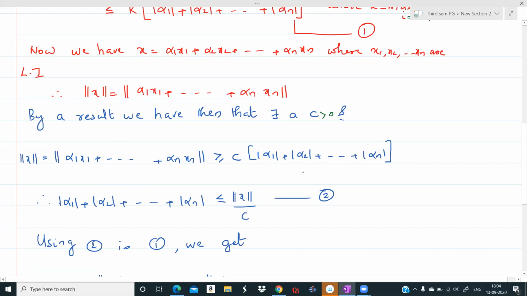This theorem we have already studied: if x1, x2, etc., xn are linearly independent, then for any choice of scalars alpha 1, alpha 2, etc., alpha n, we have this inequality. Therefore, mod alpha 1 plus mod alpha 2 plus etc. plus mod alpha n is less than or equal to norm x by c. Call it 2.